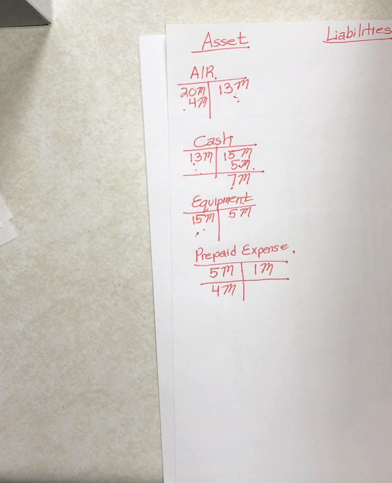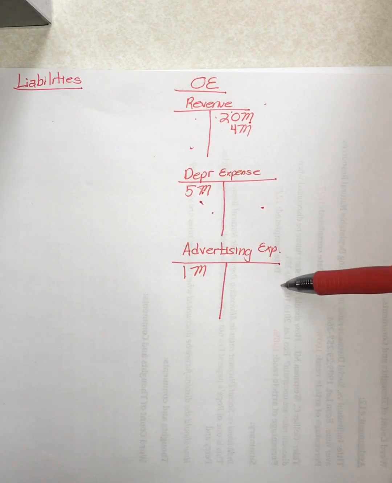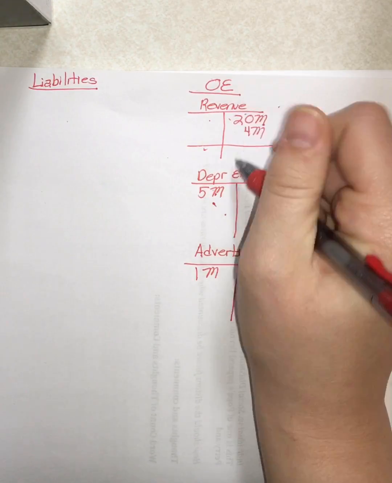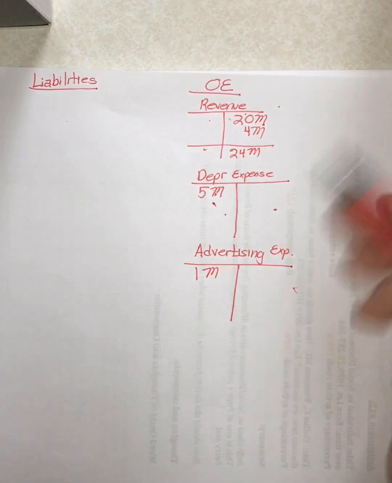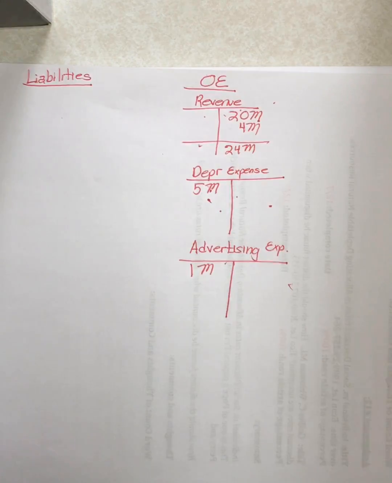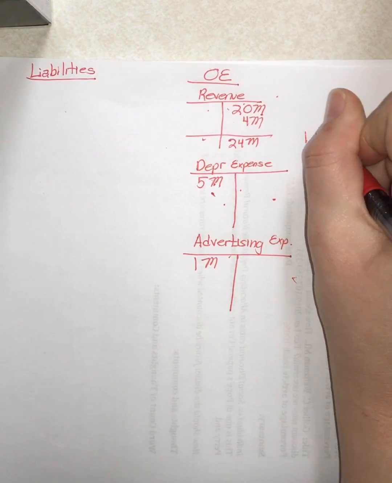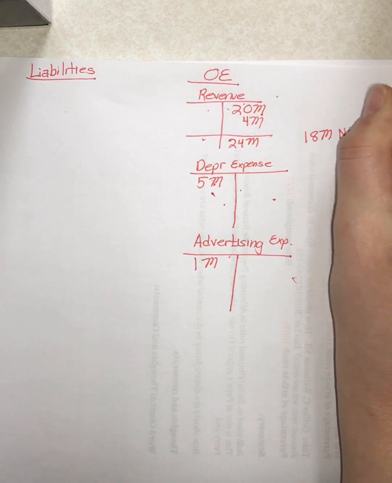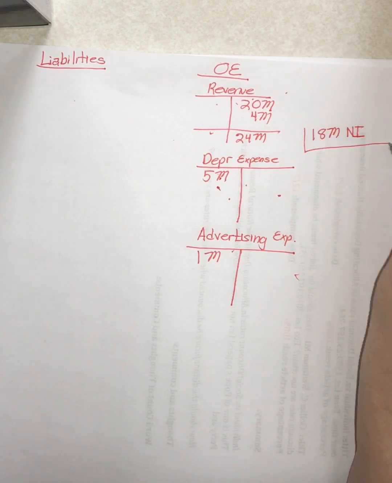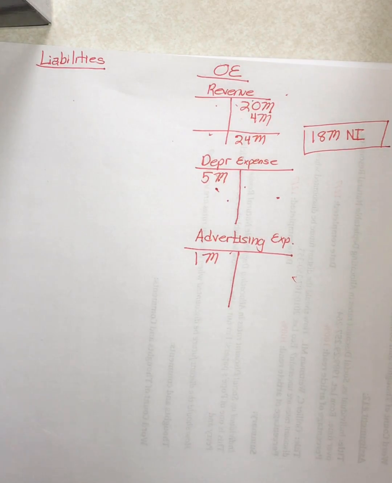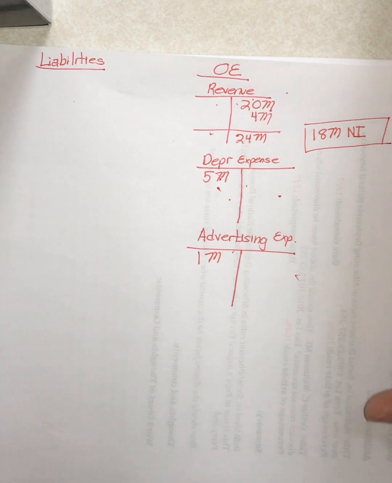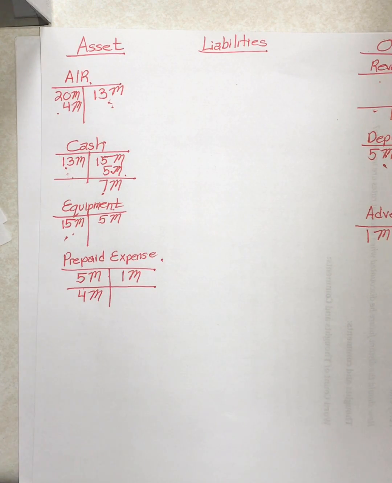We've used it up. When it comes to the accrual basis, remember you guys that you had the net income. So net income is calculated by revenue minus expenses. Here's our revenue. You know that we have 24 million, and then we have two expenses, 5 million and 1 million. 24 minus 6, that's going to be your 18 million in net income. And then, because we don't have dividends here either, technically 18 million in retained earnings. There you guys go. Quick response to hopefully several of your questions.